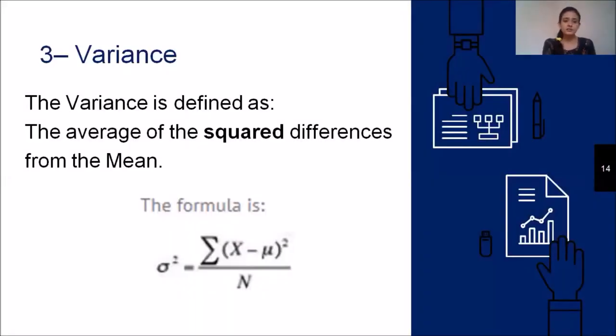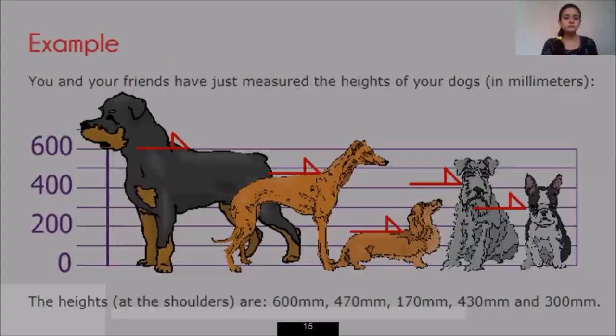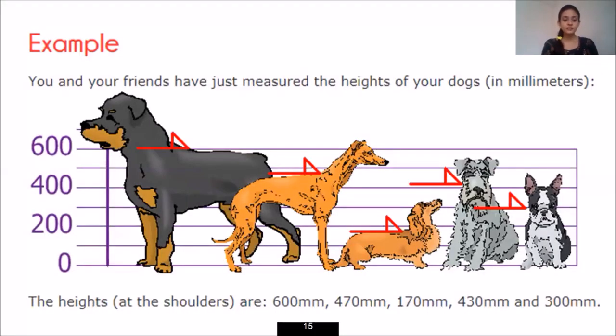Now next is variance. So what is the variance? Variance is defined as the average of the squared difference from the mean. This is what the formula of the variance looks like, that is sigma square. So let's see what the variance is and how it is working.